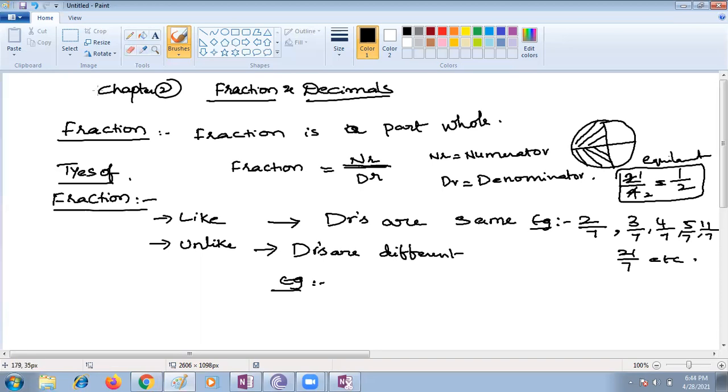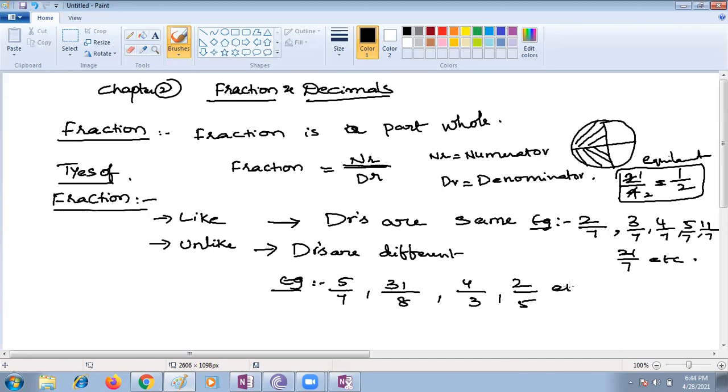Ma'am, the denominators are different. Examples: 21 by 7 and 5 by 7, 21 by 8, 31 by 8, and 4 by 3, 2 by 5. Yes or no?